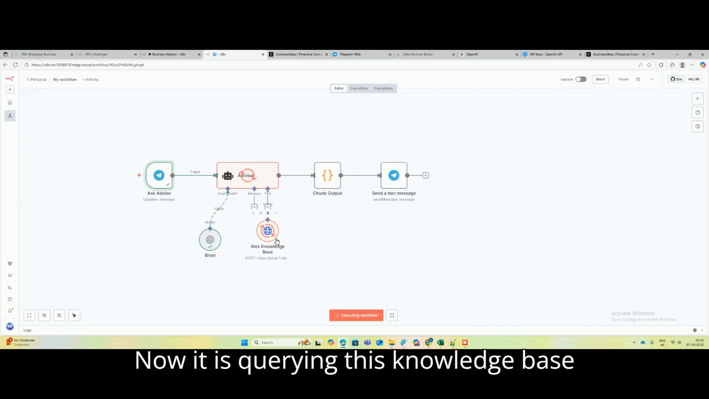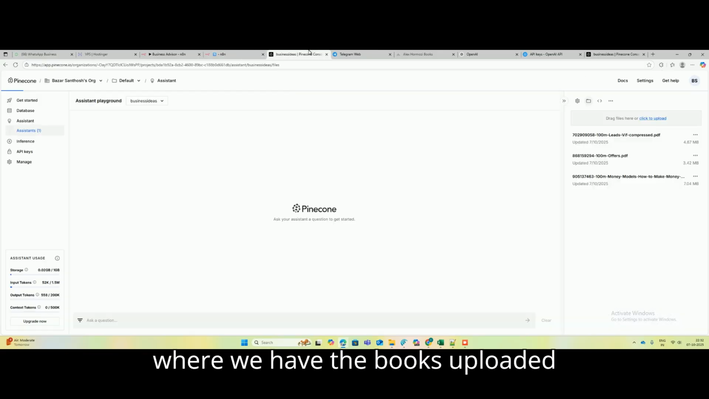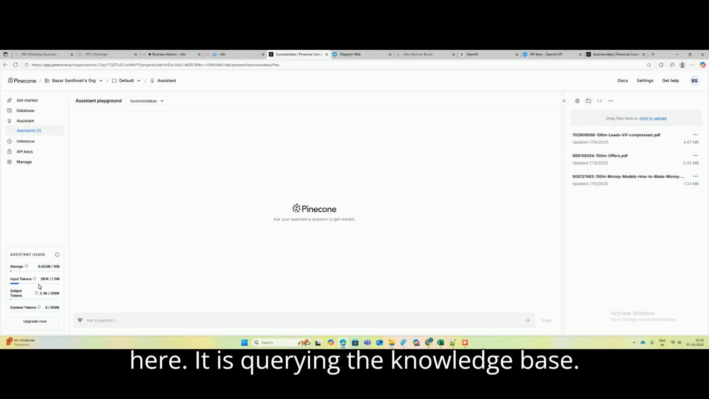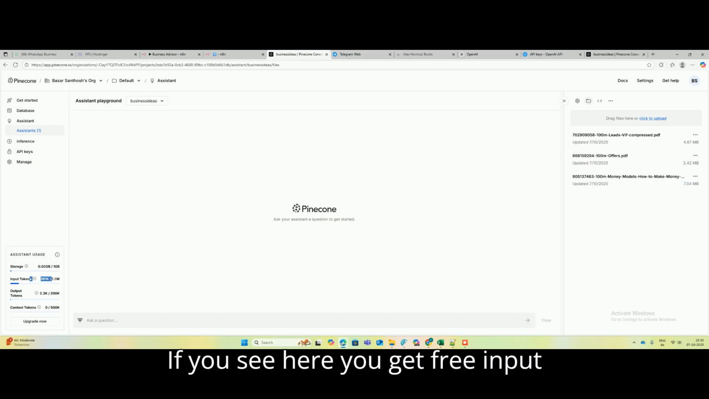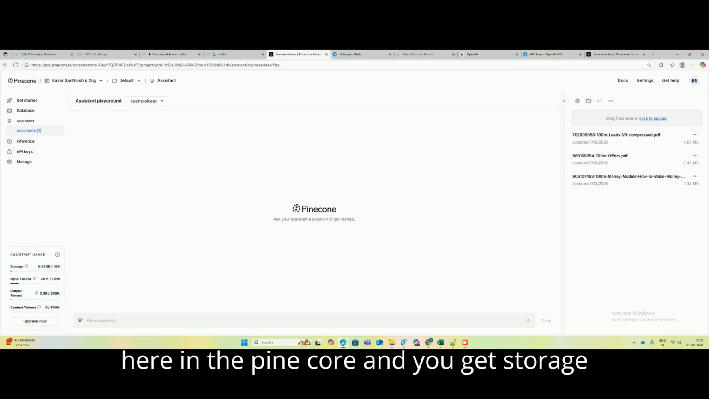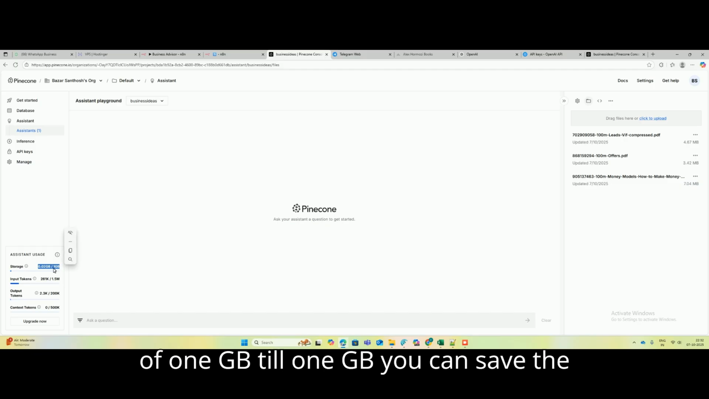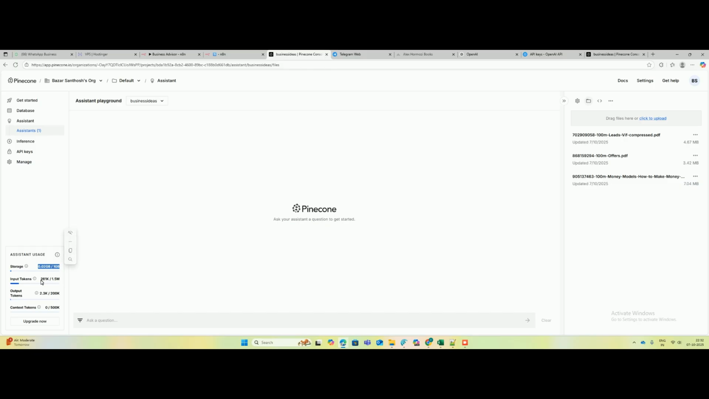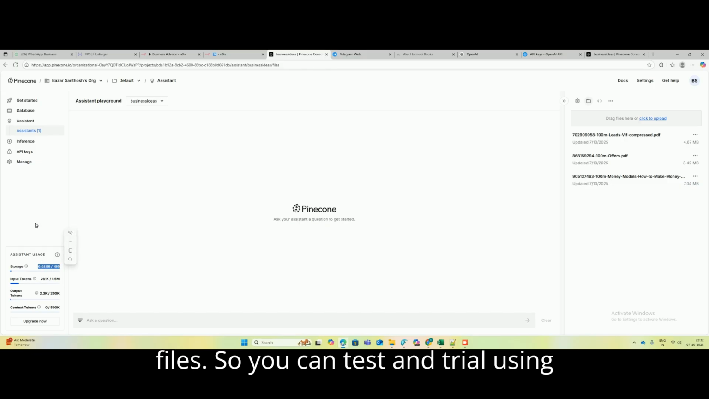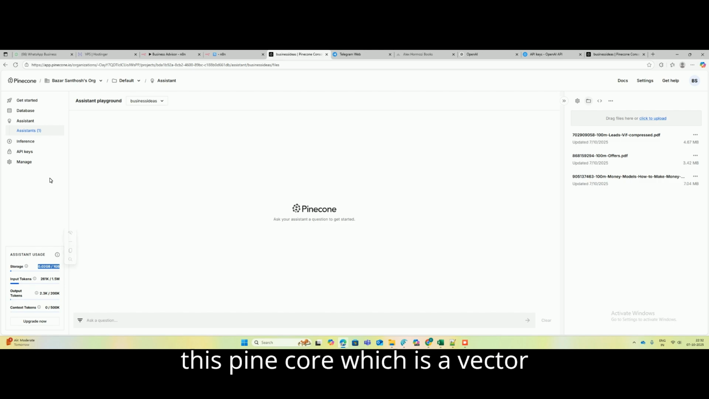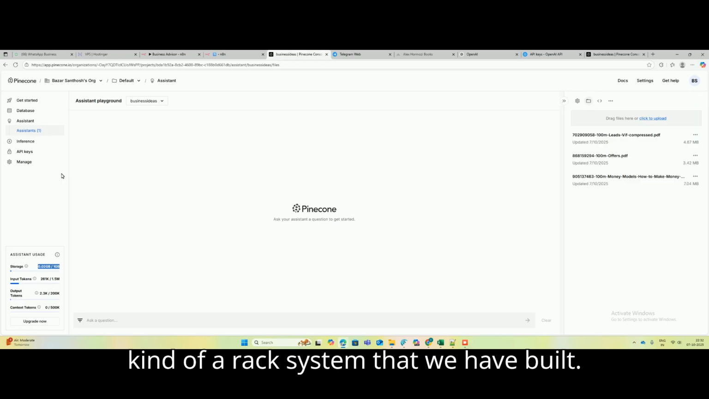Now it is querying this knowledge base where we have the books uploaded here. If you see here, you get free input tokens, free output tokens here in the Pinecone, and you get storage of 1 GB; till 1 GB you can save the files. So you can test and trial using this Pinecone, which is a vector database. So this is nothing but one kind of a RAG system that we have built.